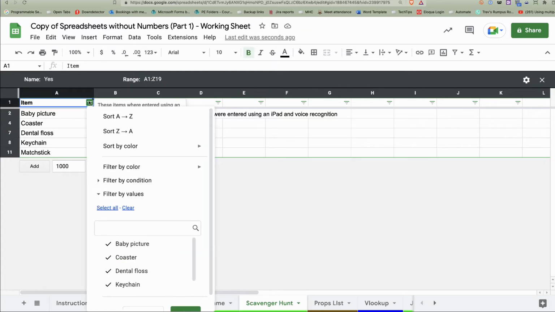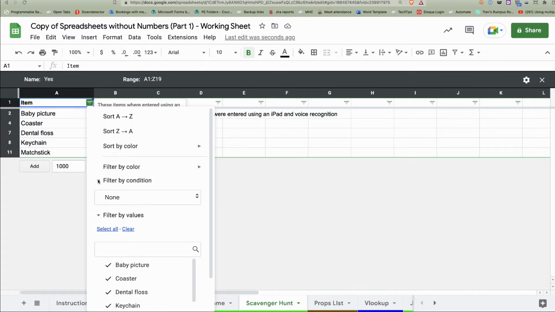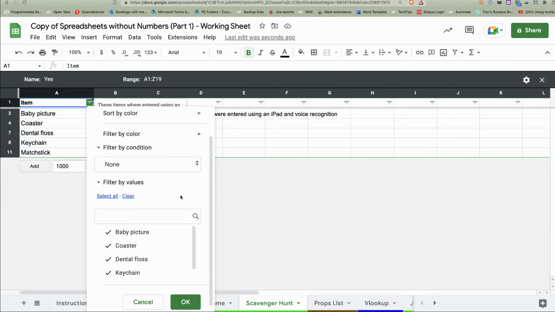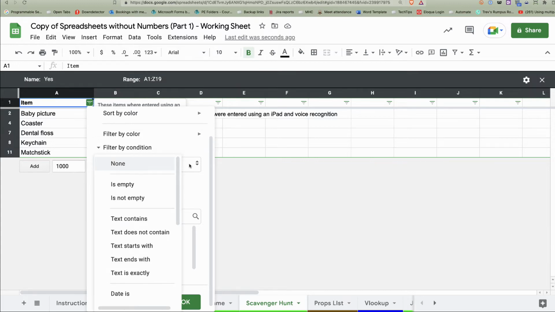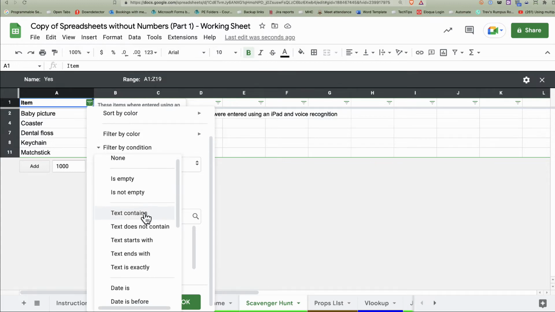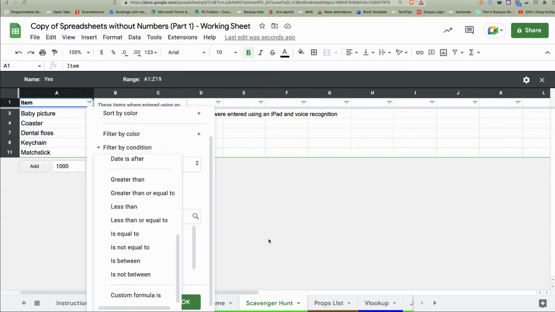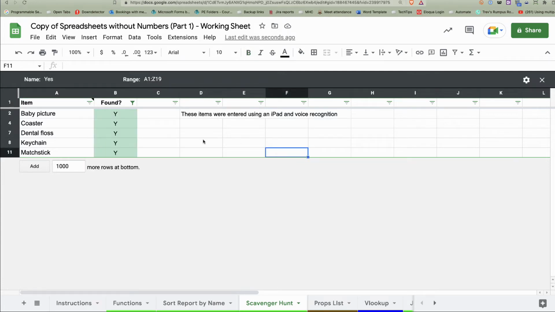The one I always like to show people, and we'll talk a bit about it in a minute, is, where did it go here? Filter by condition. So let's say I'm collecting a bunch of data, and there's different pieces. So there could be a bunch of different combinations in there. I can go into here and use those same rules that we had before. Text contains, text starts with, date, greater than, less than, or create a custom formula. So those are options that I really, really stress. Take a look, explore, figure out what's there, because you can do all sorts of wonderful things.